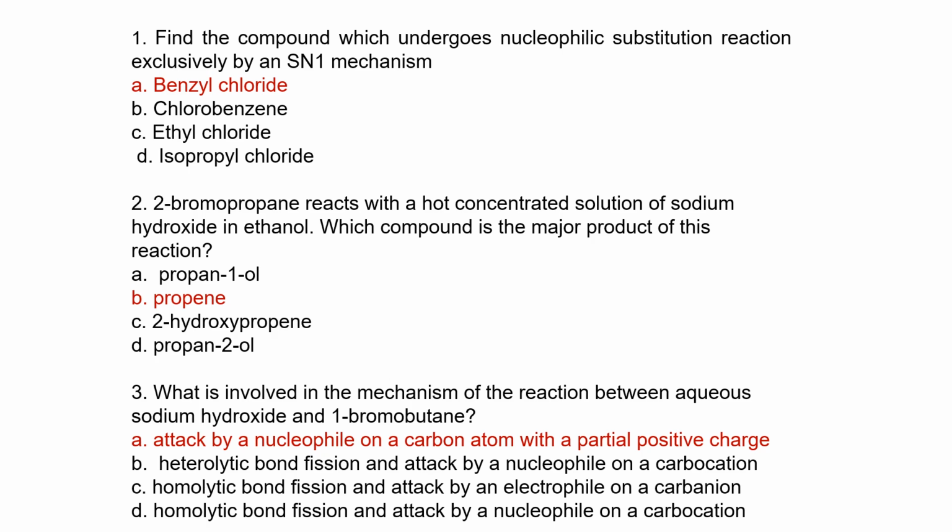Remember this reaction, this is a primary alkyl halide, so it can never form a carbocation. So B and D are missed because of the carbocation. Then this can never be homolytic because bromo can only be heterolytic. So that's why C is off. So the answer is attacked by a nucleophile on a carbon atom with partial positive charge.